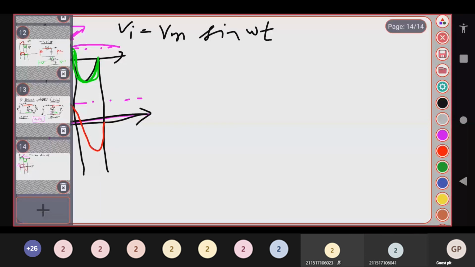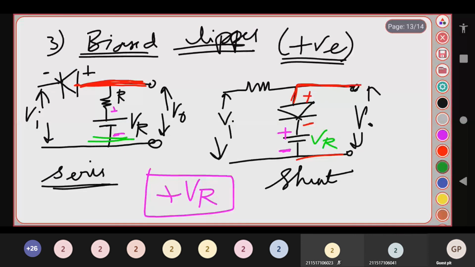Now tell me, if I give the positive wave, let me use a blue color pen. If I use a positive signal, what happens to the diode? The diode acts as an open switch.